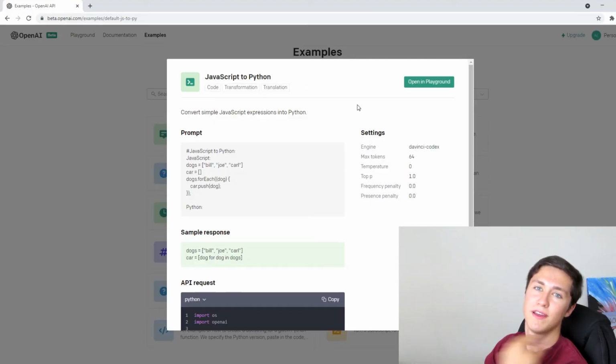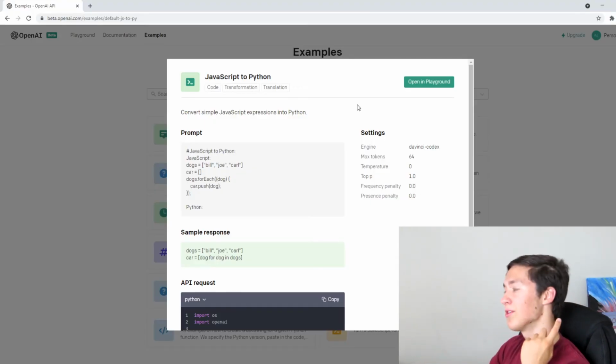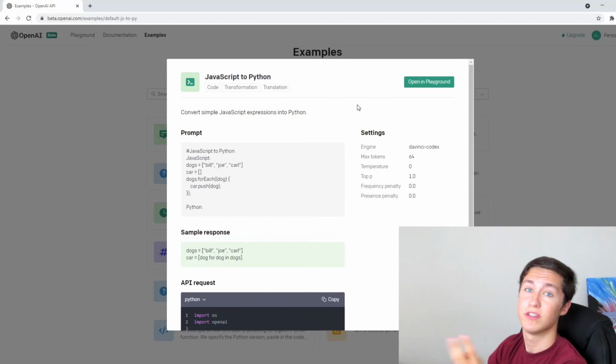So a question you might have is if OpenAI's Codex can not only generate code, it can do basic debugging, it can translate between languages. Doesn't that kind of invalidate the existence of software engineers and software developers? My answer to this is probably not in the short term, but maybe in the long term. I don't think it's going to take away jobs. What it's going to do is force software developers to focus on maybe more higher level implementations and let OpenAI do some of the more annoying low level implementations.